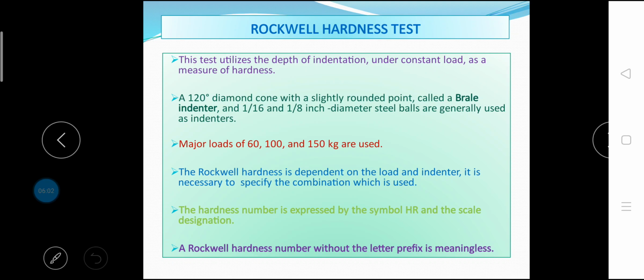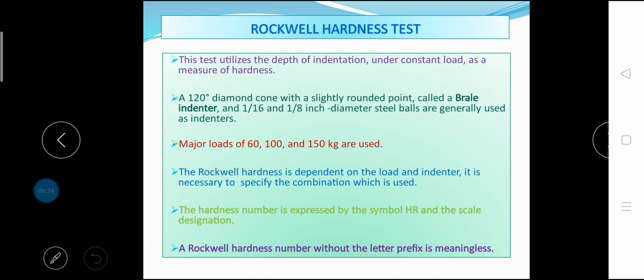The dial is divided into 100 divisions which are numbered backwards so that the greater the depth, the less the reading. The depth of impression is so calibrated as to read the Rockwell hardness number directly on the dial. Major loads of 60, 100 and 150 kg are used. A 120 degree diamond cone with a slightly rounded point, called a Brale indenter, and 1/16 and 1/8 inch diameter steel balls are generally used as indenters.